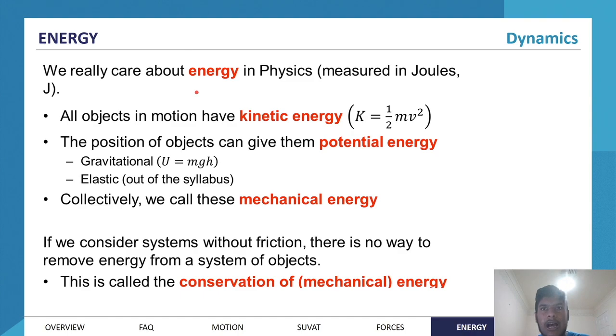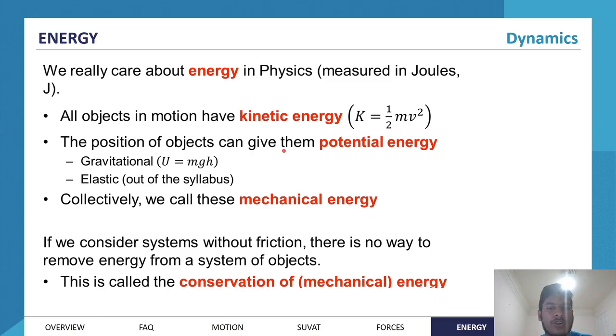In order to apply forces, in order to make things move, in order to apply forces over distances, and so on. So all objects in motion have kinetic energy, and you probably would have heard of that in high school physics or even before that. So you've got half mv squared. That's going to be the kinetic energy of the object. m is the mass, v is the velocity. So anything with velocity has kinetic energy.